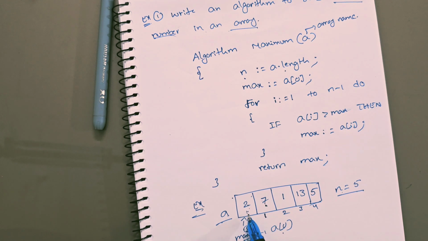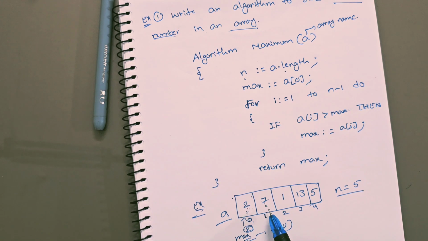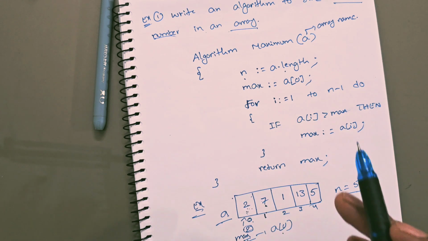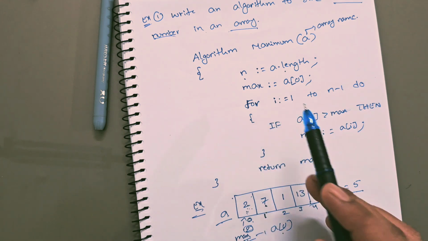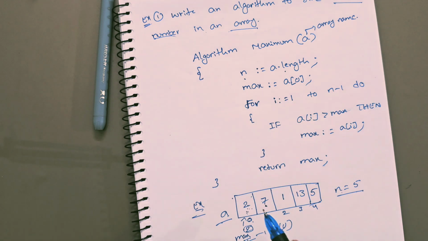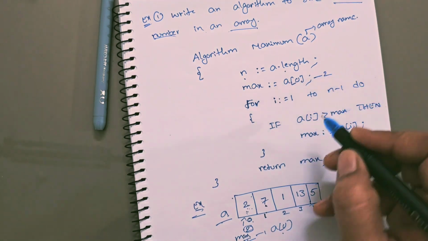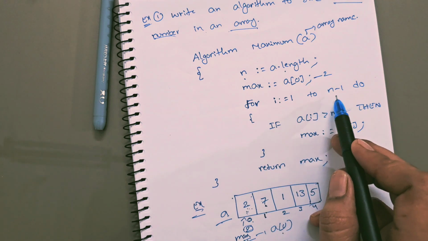Next, we are comparing this value with the next index position. If the max is less than the second element, then you have to update the max value. Otherwise, you don't need to update. What we are doing here, max is equal to A of 0, that is, max contains 2. I is equal to 1 to n minus 1.